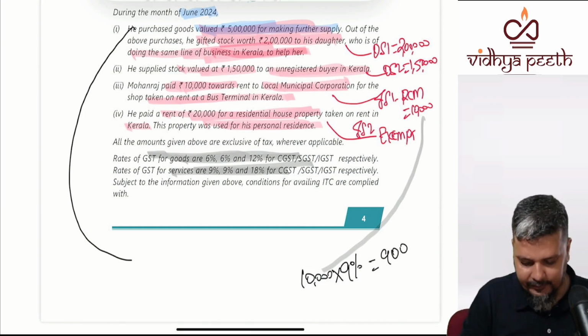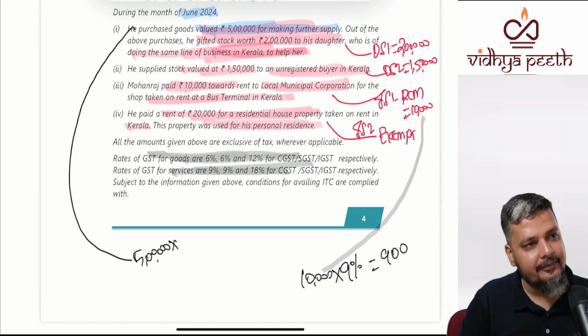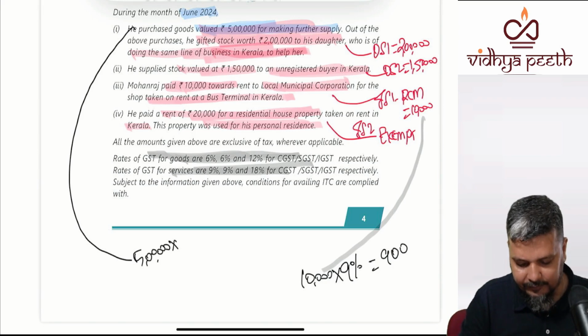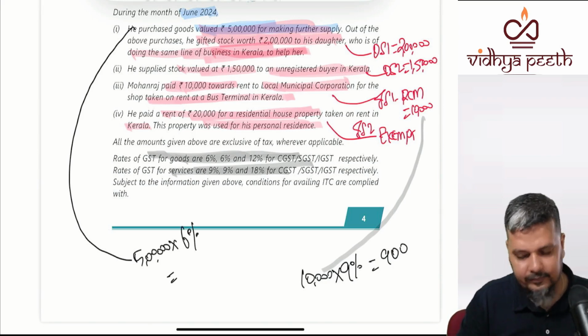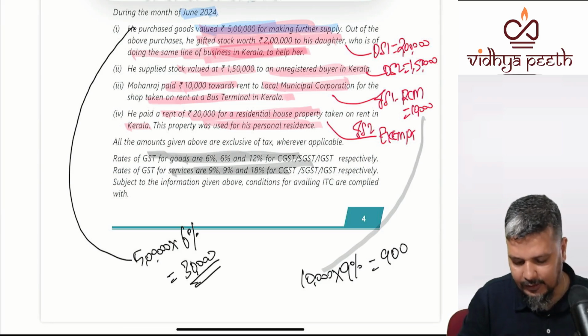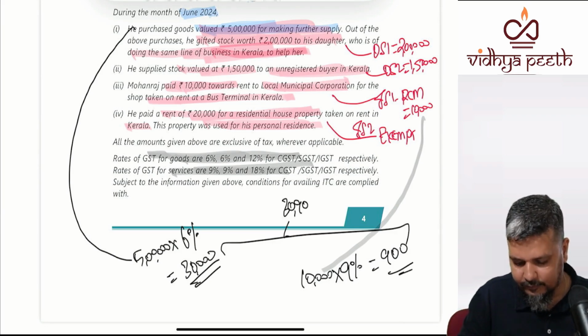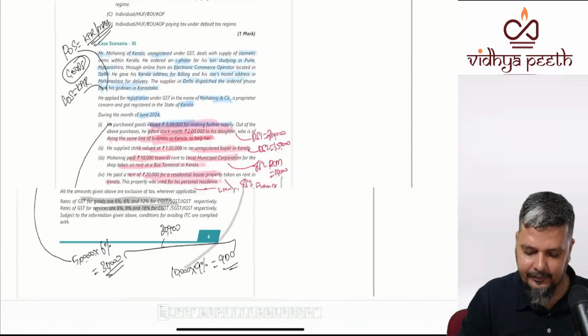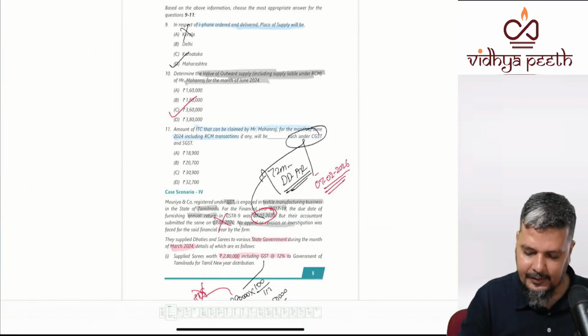This was 5 lakhs. 5 lakhs multiplied by goods, 6%. So what is the total ITC? 30,000? 30,900.